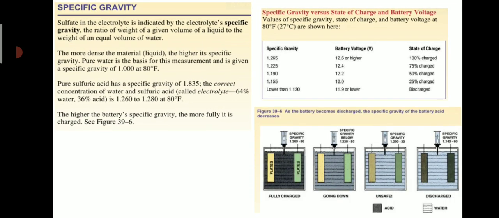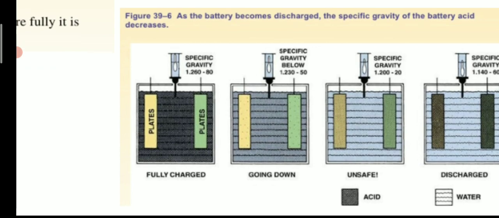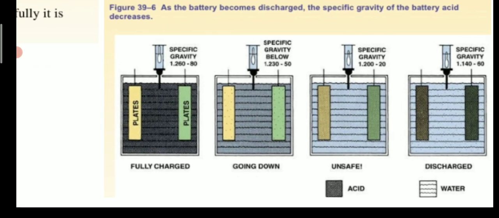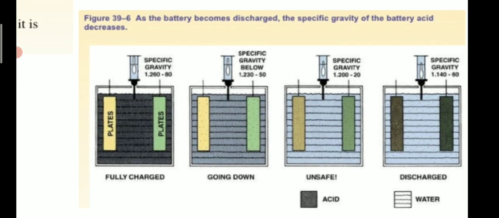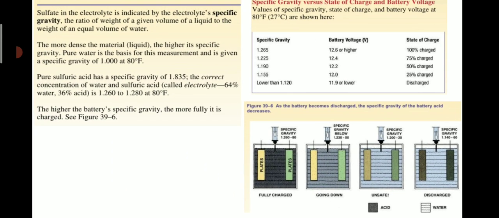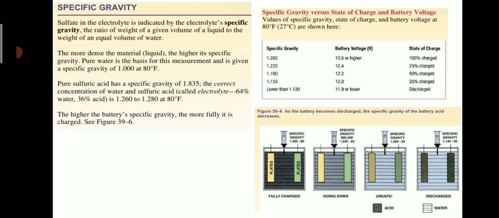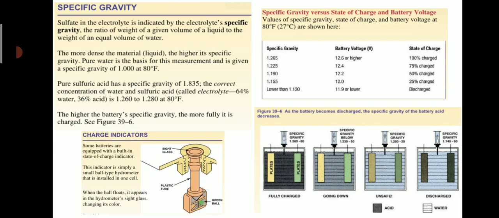So this is another picture. From this picture you can imagine what a full charge battery, a battery going down, an unsafe battery and a discharged battery look like. And this is another important instrument which is used, called a charge indicator.